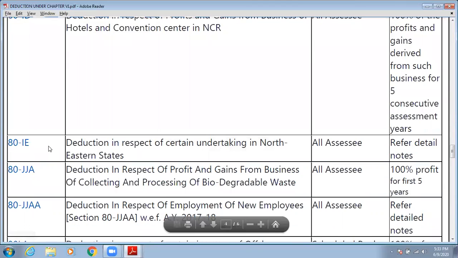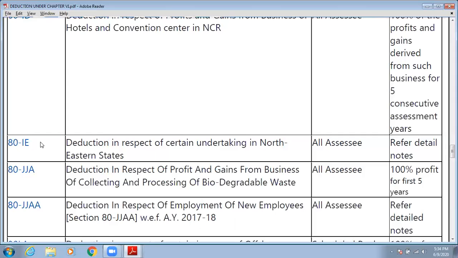Then next is section 80IE. So reduction in respect of certain undertakings in northeastern states, all assessees refer. What is the section? Section is 80IE. Under this section, this reduction will be allowed to all assessees who are engaged in the business or the undertakings in northeastern states. So northeastern states में अगर आपने कुछ undertaking करा हुआ है, उससे अगर आप कोई profit earn करते हैं, in that case you are allowed reduction under this section.